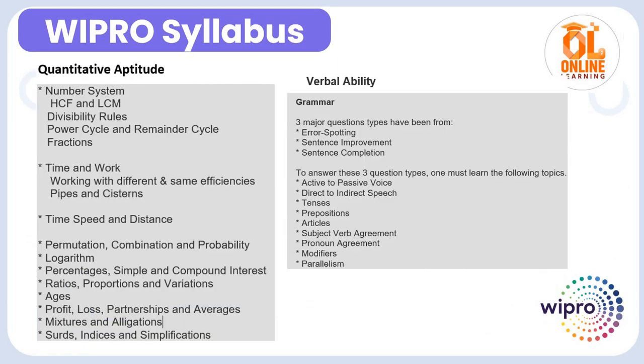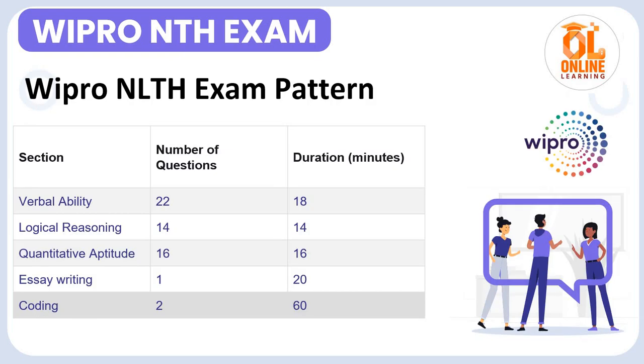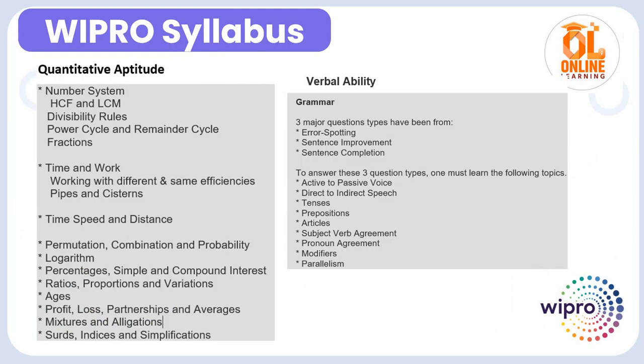Now the Wipro syllabus for quantitative aptitude, verbal, logical, essay writing and coding. For quantitative aptitude there are number system, time and work, time, speed, distance, permutation, combination, probability, ratio, proportion, variation, percentage, simple and compound interest, profit and loss, mixture and alligation. These types of topics generally come in the quantitative aptitude part.